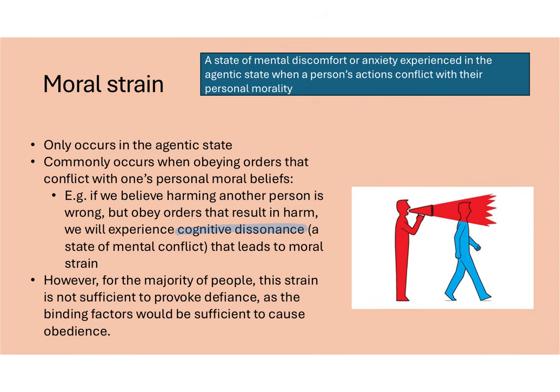So even though we might be uncomfortable with the consequences because they violate our own personal morality, we would still obey the order, as typically the binding factors are sufficient to cause obedience to happen.